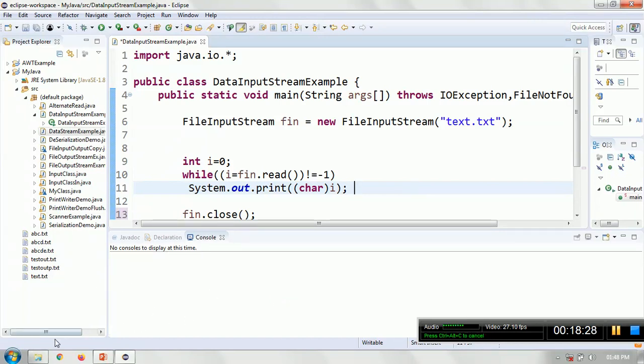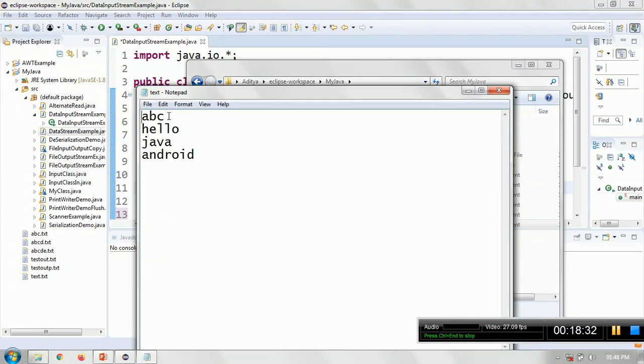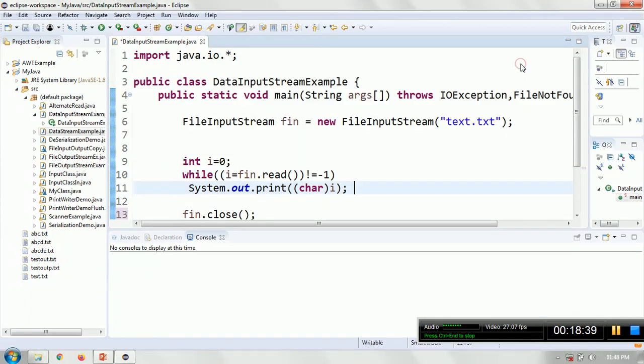So let me go to text.txt and see what is present here. I have ABC, Hello, Java and Android. So from within this file text.txt, I want to transfer that information to the console. Let me execute this code.